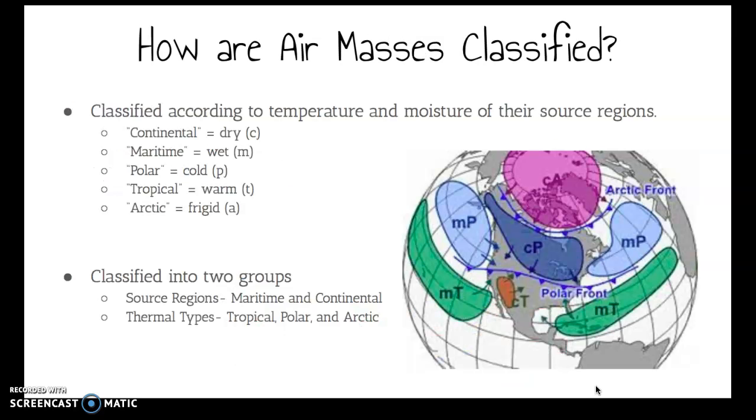How are air masses classified? Classified according to temperature and moisture of their source regions. Continental is dry, maritime is wet, polar is cold, tropical is warm, and Arctic is frigid. And these are classified into two groups: source regions, which is maritime and continental, and thermal types, which is tropical, polar, and Arctic.